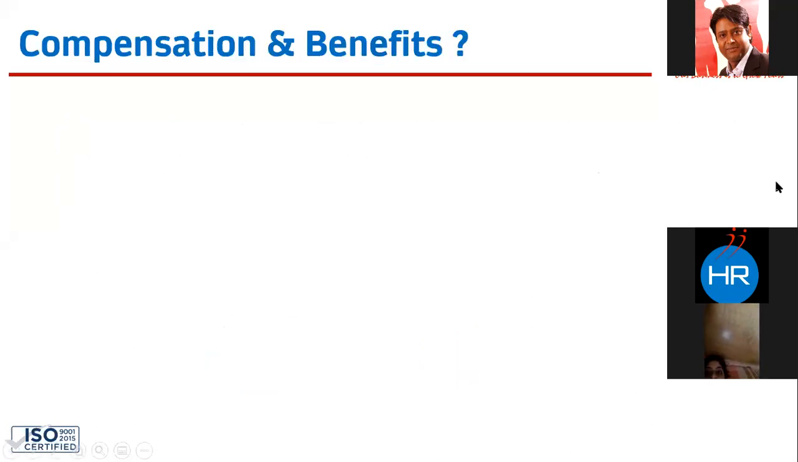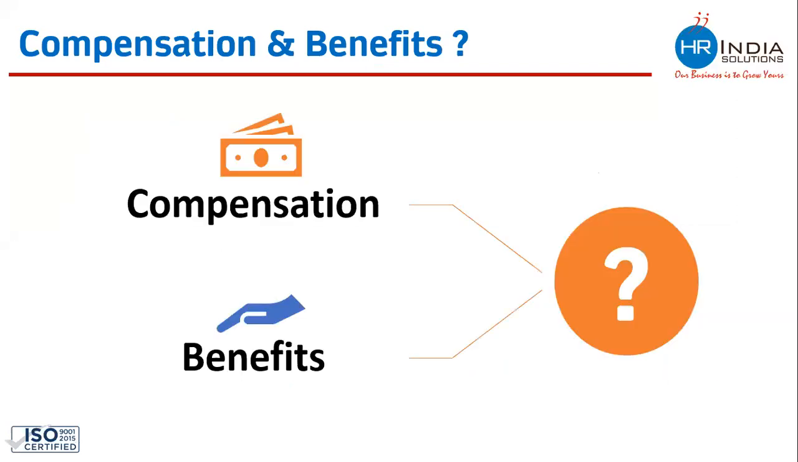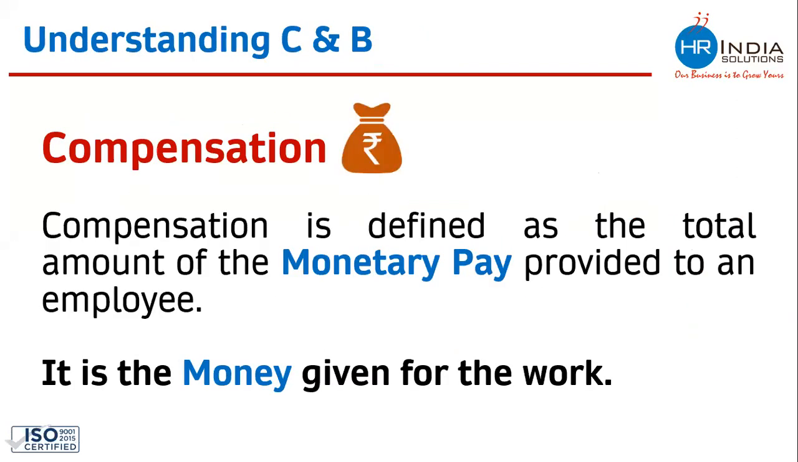So let's understand what are compensation and benefit. What is compensation and benefit? So compensation is defined as the total amount of monetary pay provided to an employee. It is the money given for the work. So any payment which we make to our employee in form of money is known as compensation. So whatever salary we are paying to an employee is compensation because that is paid in the form of money. So whichever includes money in the payment is known as compensation. It is the money given for the work to the employee.